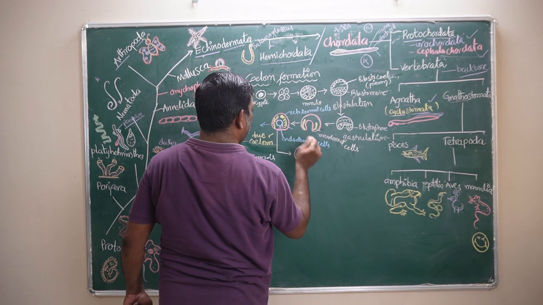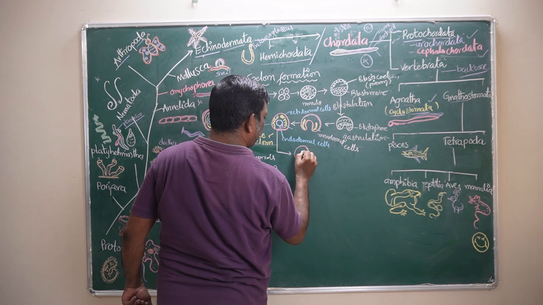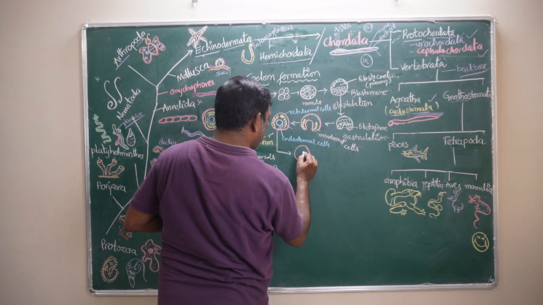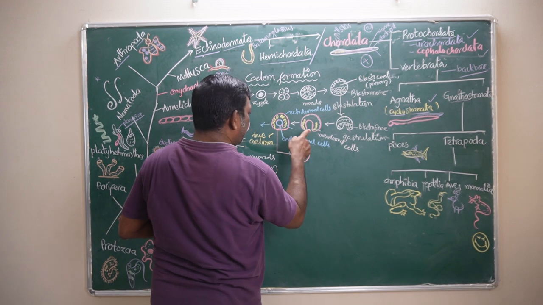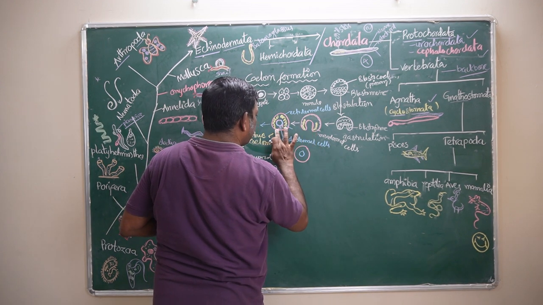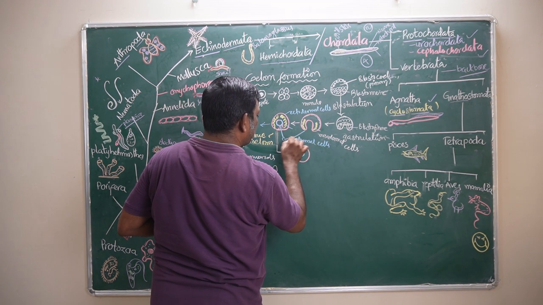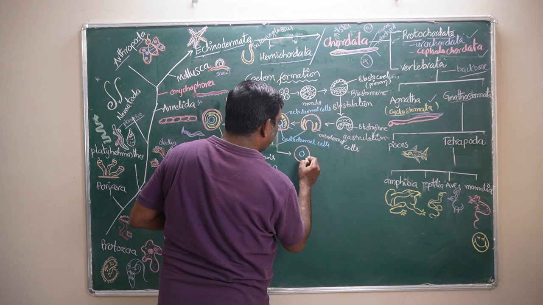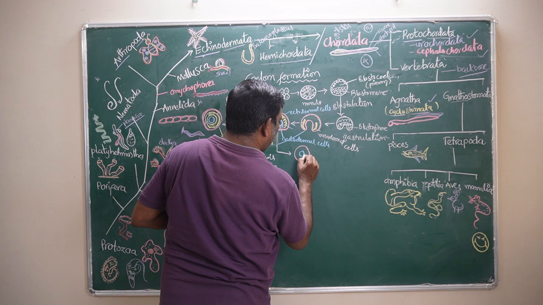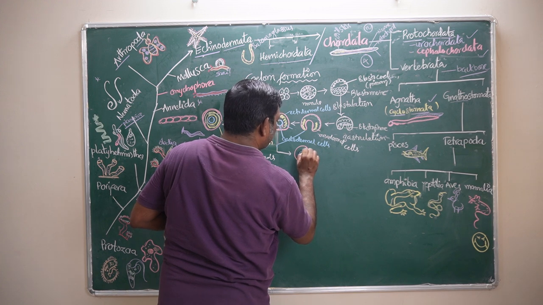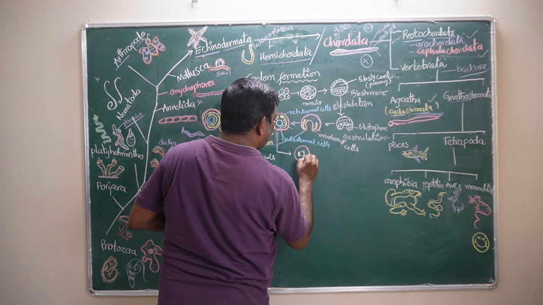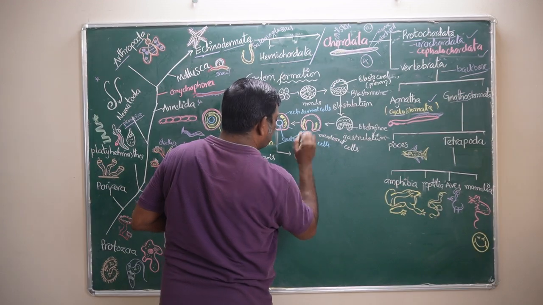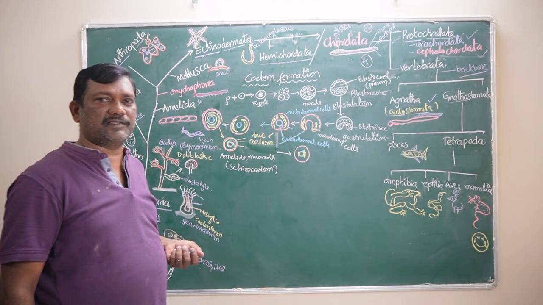This is ectoderm, this is endoderm. While the mesoderm is growing, this growing mesoderm goes and attaches to the endoderm first, like this.